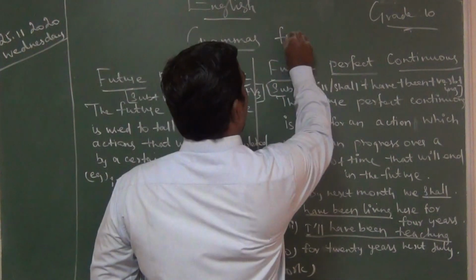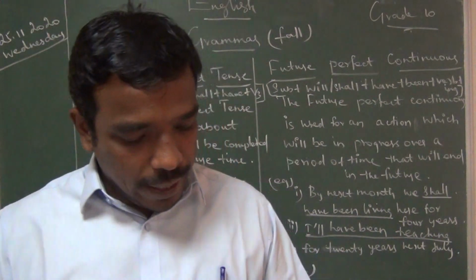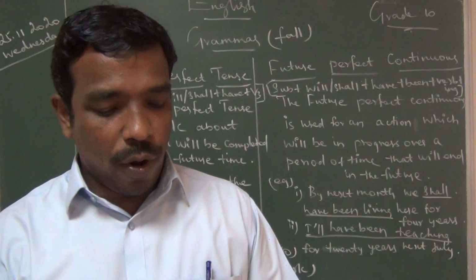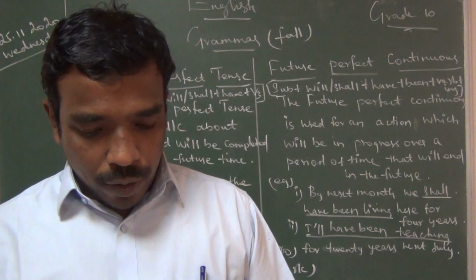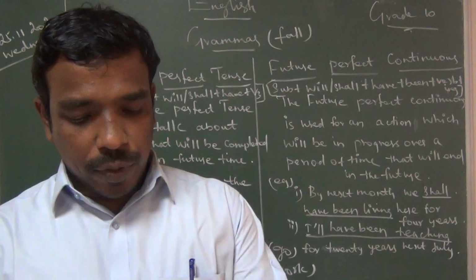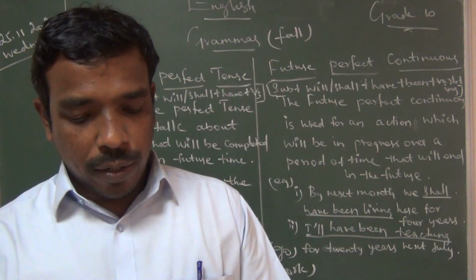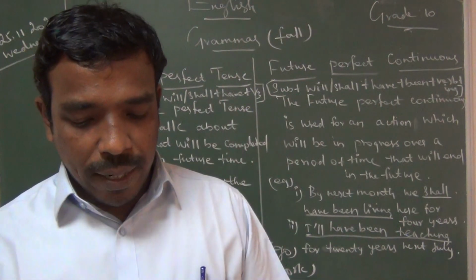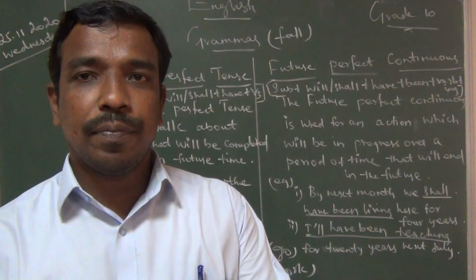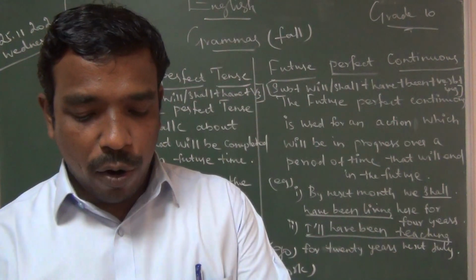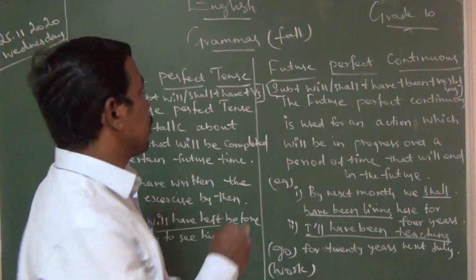Write the verb fall. 4th question: She jumped off the bus while it dashed.